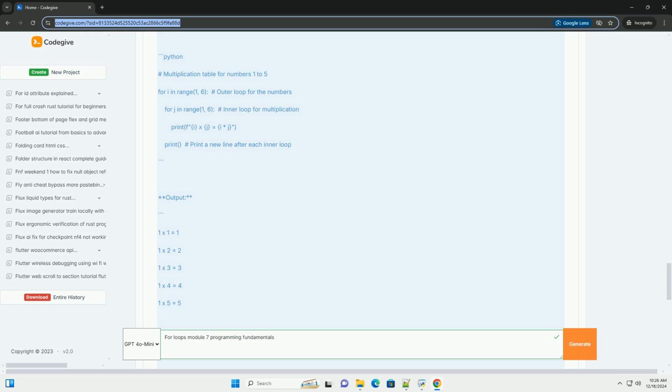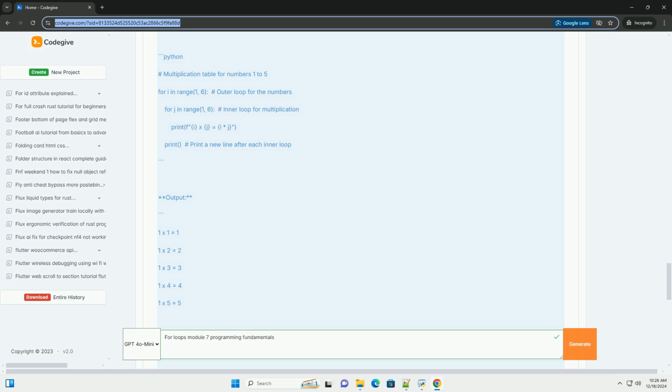3. Looping through a list. You can also loop through a list, or any iterable, directly. Python: fruits = [apple, banana, cherry]; for fruit in fruits: print(fruit). Output: apple, banana, cherry.